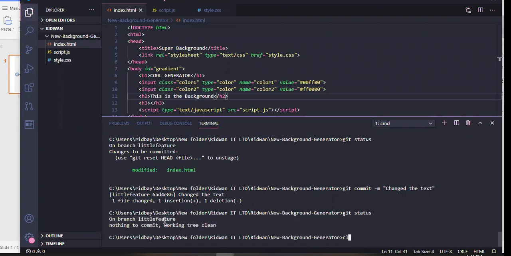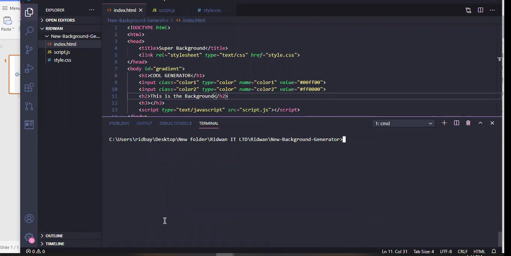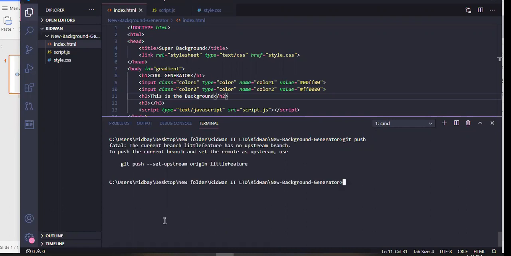So I'm going to clear this. So now, in order to let GitHub know about the changes you've made, we need to do git push. So if I do git push now, let's see what's going to happen. We got an error. The error we got is fatal. The current branch little feature has no upstream branch.